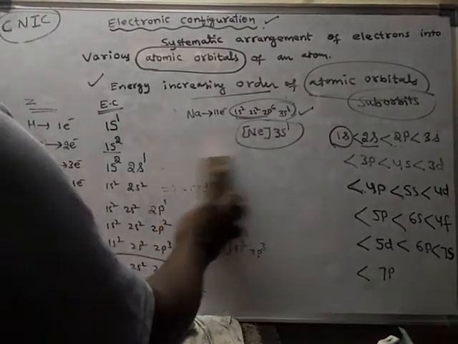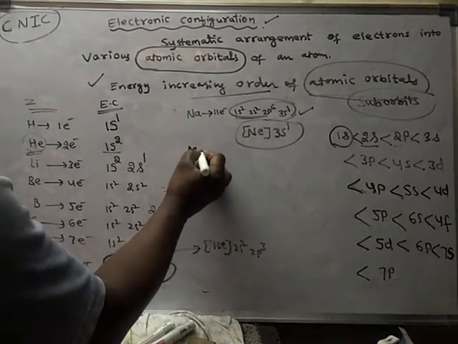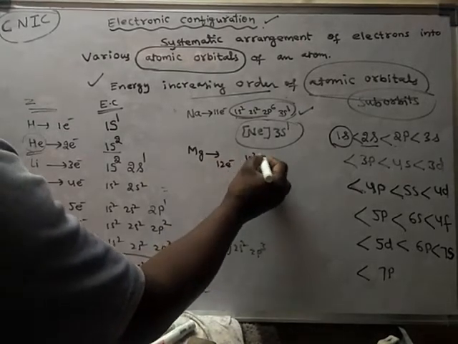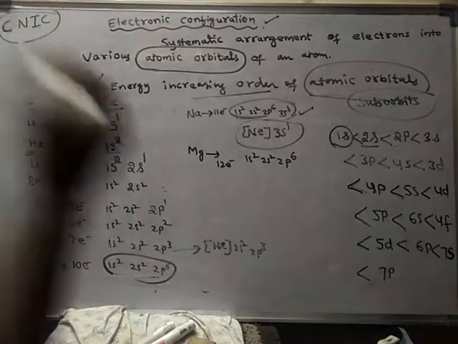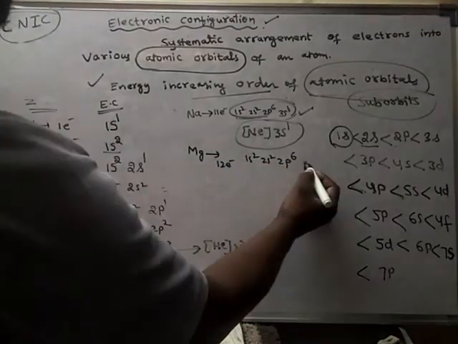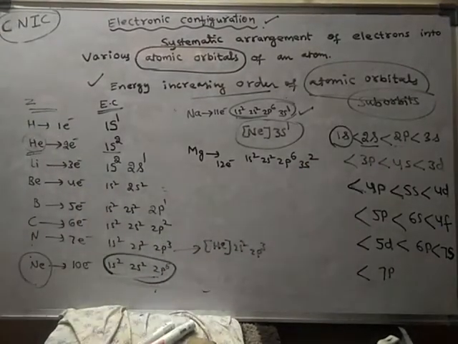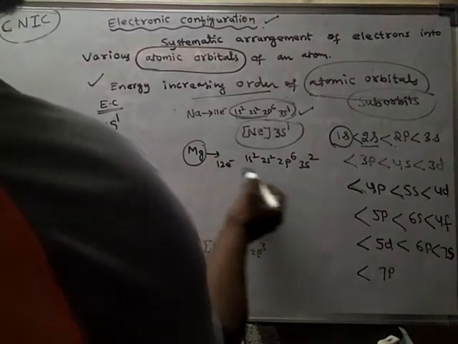Next element is magnesium. It has 12 electrons: 1s2, 2s2, 2p6. So how many electrons are covered? Only 10 electrons are covered. The next one is 3s, and in 3s 2 electrons are present. So can I write the condensed electronic configuration for magnesium?